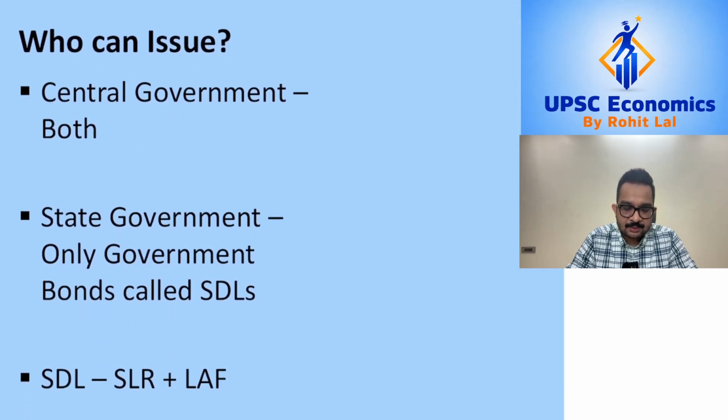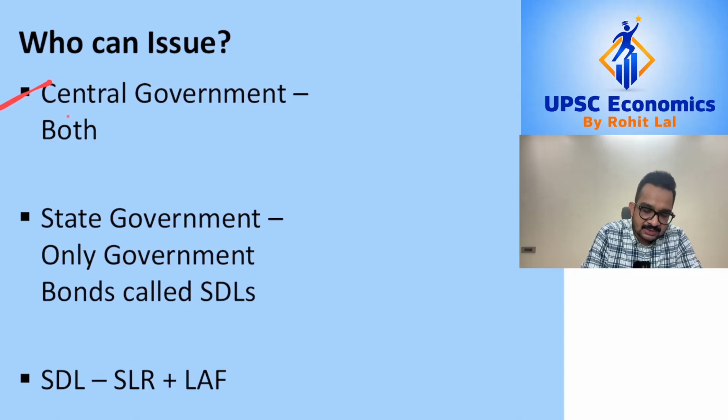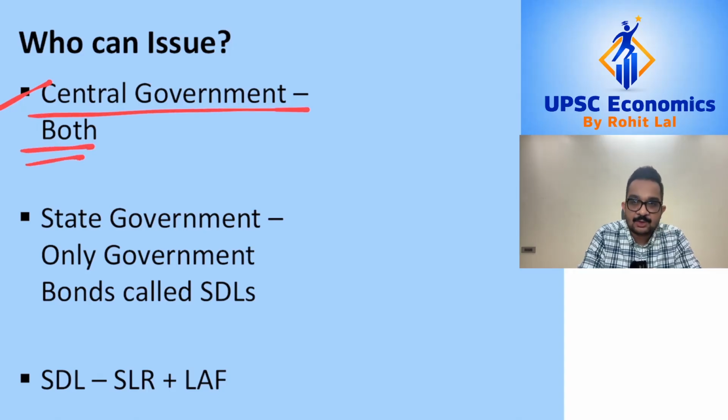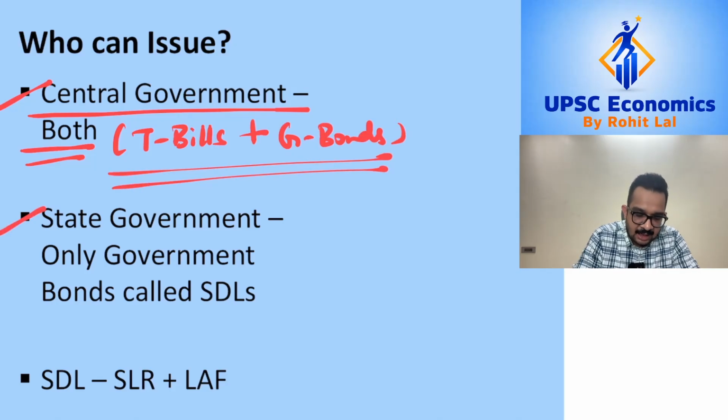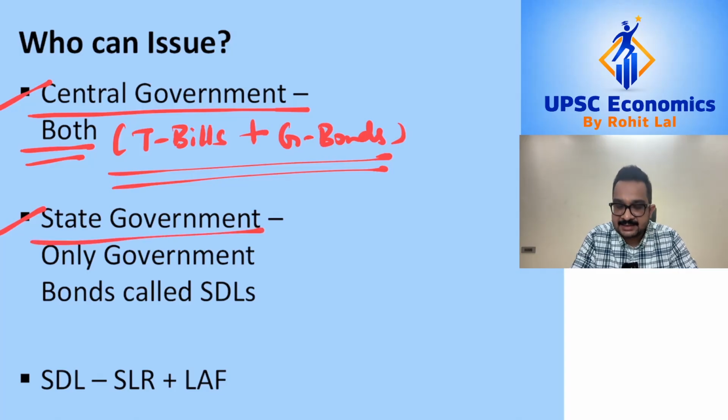Now if you talk about which government can issue which type of government security, the central government is allowed to issue both types of government securities, that is, it can issue short-term Treasury bills as well as government bonds, which are the long form of government securities. However, if you talk about the state governments, they are not allowed to borrow in the short term via Treasury bills.